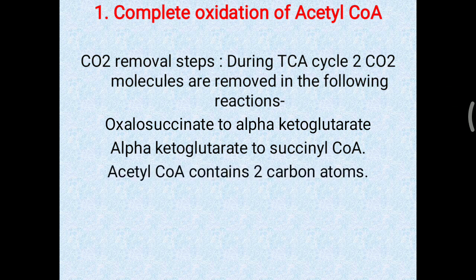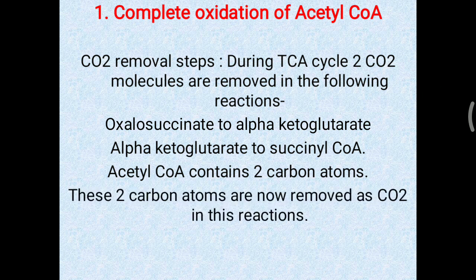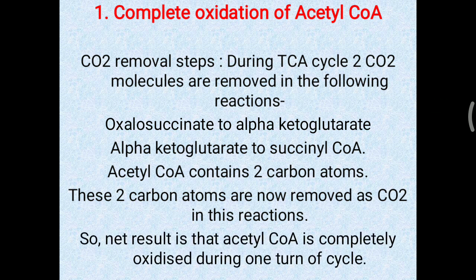Acetyl-CoA contains 2 carbon atoms. These 2 carbon atoms of acetyl-CoA are removed in the form of 2 molecules of carbon dioxide in the reactions of step 3 and step 4, that is oxalosuccinate to alpha ketoglutarate and alpha ketoglutarate to succinyl-CoA. So it is considered complete oxidation. The net result is that acetyl-CoA is completely oxidized during 1 turn of the TCA cycle.